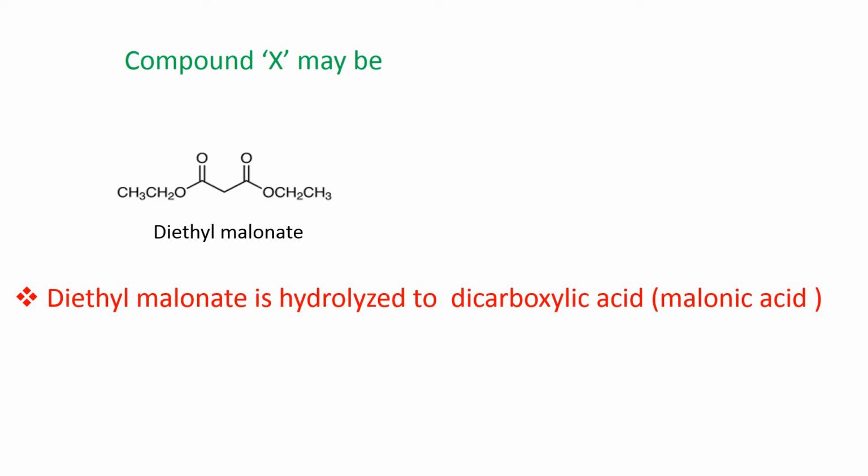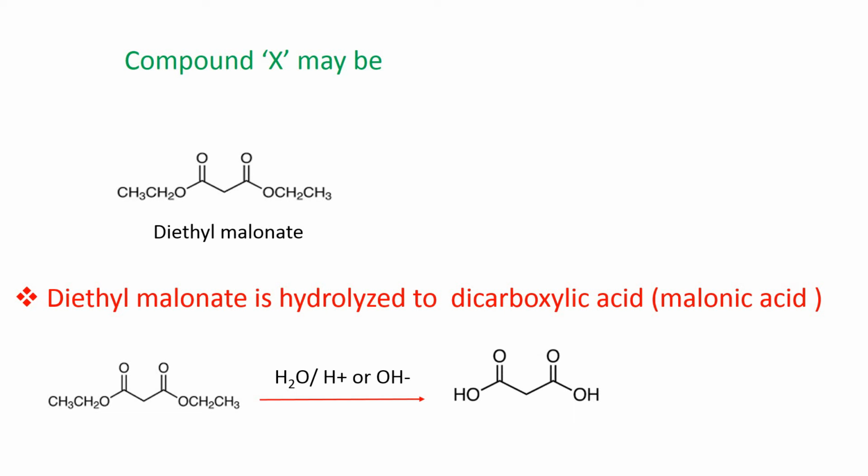Now, diethyl malonate is hydrolyzed to a dicarboxylic acid, that is malonic acid. So, this is diethyl malonate. When it is hydrolyzed in acidic or alkaline medium, you will get malonic acid plus this alcohol, that is ethanol. We know that esters are formed by the reaction between acid and alcohol, and hydrolysis of ester results in the acid and alcohol.